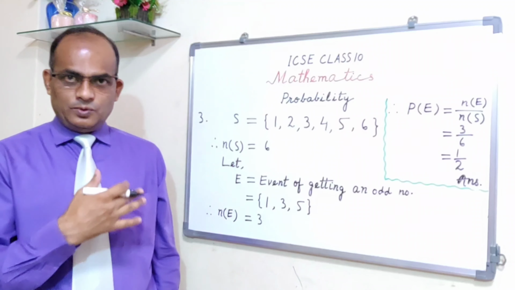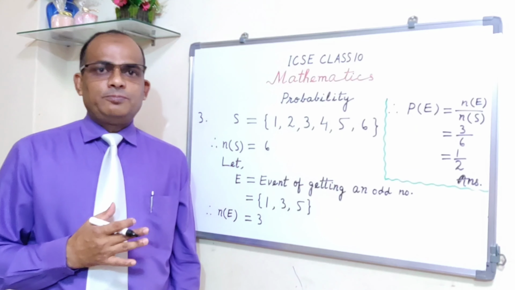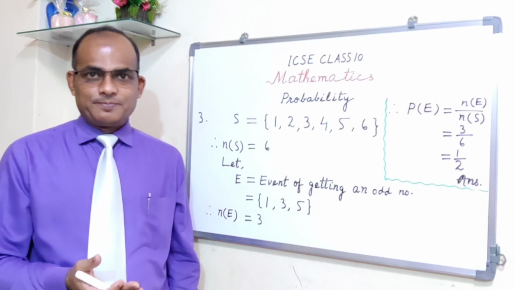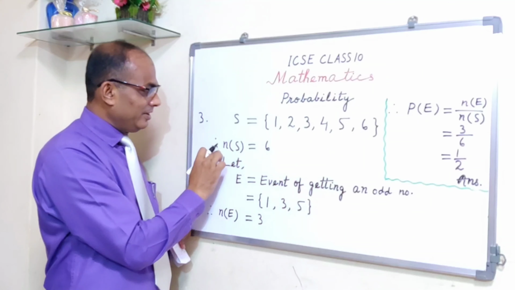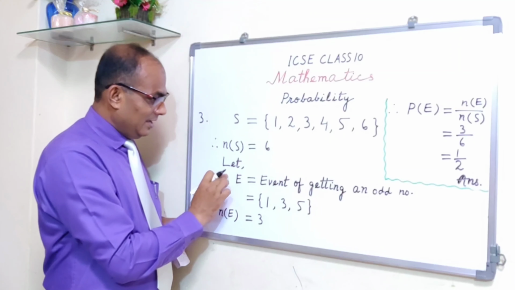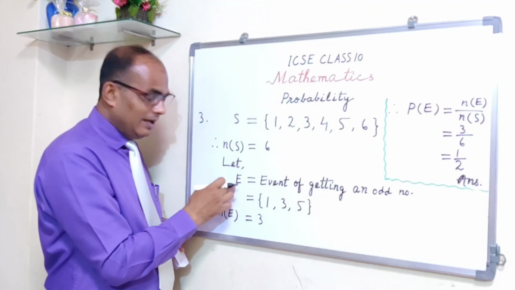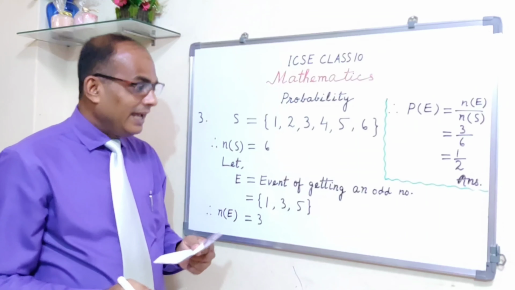You have to find out the probability that an even number turns up. Alright, so again S will remain the same, 1, 2, 3, 4, 5, 6, that means N of S will be 6. Again you can take E or A or B, or E1, E2, whatever. I am taking E. Let E be the event of getting an even number.